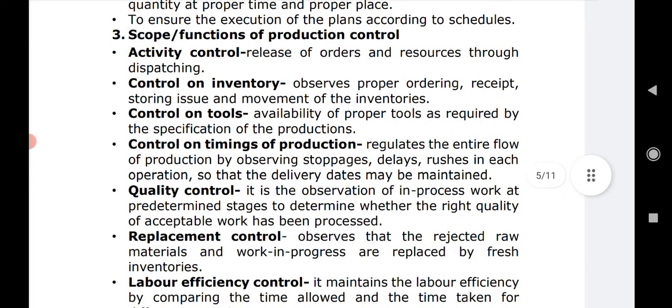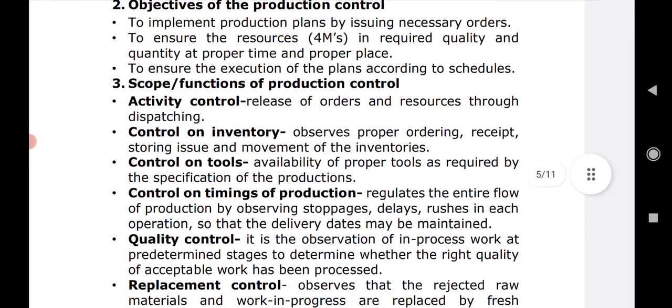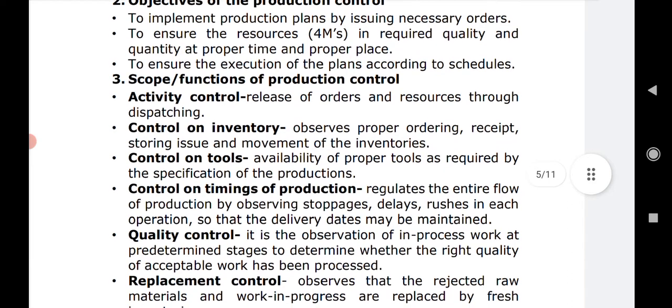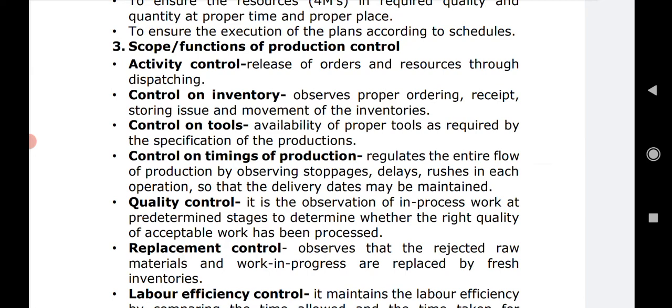Next, to ensure the execution of the plans according to the schedules. જે પણ મેજર ટાઈમ સ્કેડ્યુલ્સ બનેલા છે એ જ પ્રમાણે પ્રોડક્શન પ્લાનિંગ થયેલું છે ને એ જ પ્રમાણે કામ થાય છે કે નહીં, એ જે એક્ઝિક્યુશન ઓફ ધ પ્લાન છે that can be checked well with the help of production control. So 3 important objectives. Number 1, to implement the production plan by issuing the orders. Number 2, to check or ensure that all the resources required are available in proper quantity and quality, and to ensure that the execution of the plan is done properly. Right? So these are the 3 objectives.